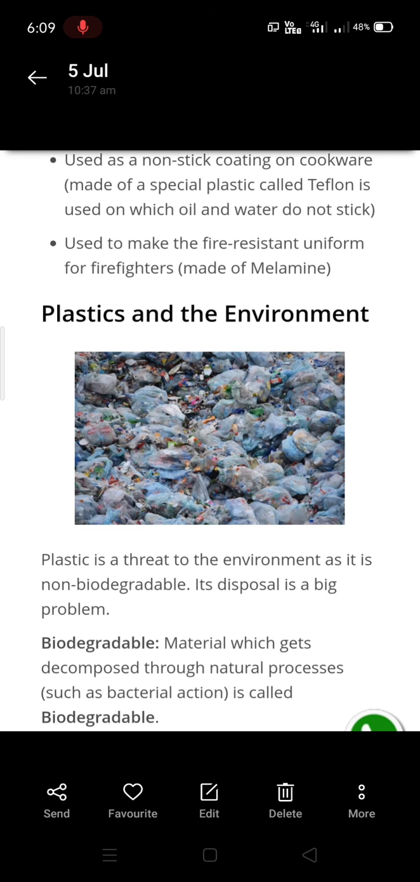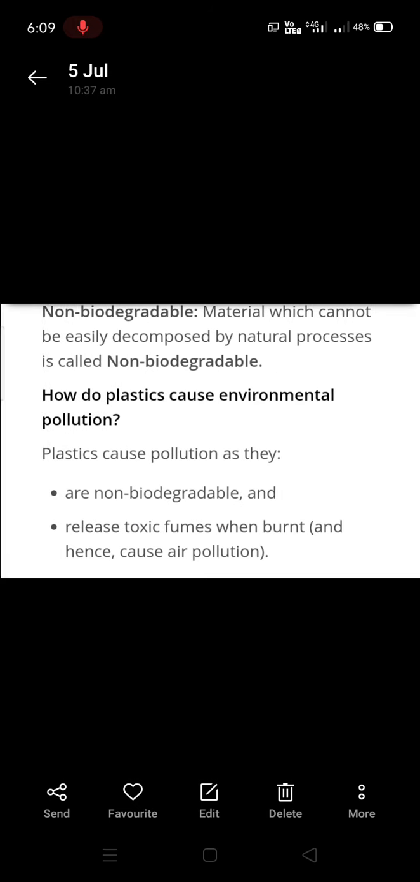Now we'll move to plastics and environment. Actually, plastic is a threat to the environment as it is non-biodegradable. Its disposal, means throwing away, is a big problem. There are two types of substances or materials around us. First one is biodegradable. That is material which gets decomposed through natural process, that is by bacteria. It's called biodegradable material. Non-biodegradable materials are the materials which cannot be easily decomposed by natural processes, so they are called non-biodegradable materials.